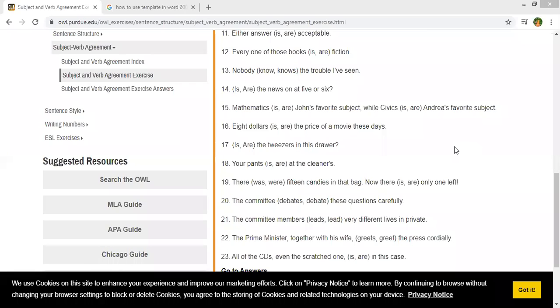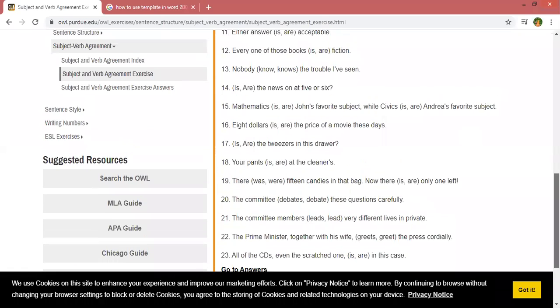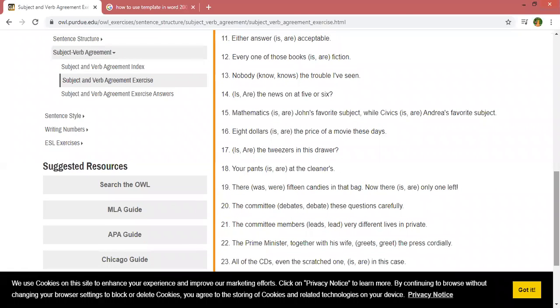20th sentence. The committee debates/debate these questions carefully. 21st sentence. The committee members leads/lead very different lives in private. 22nd sentence.